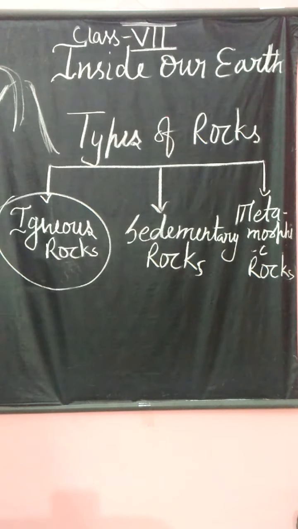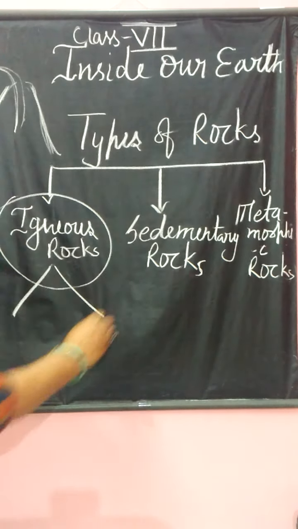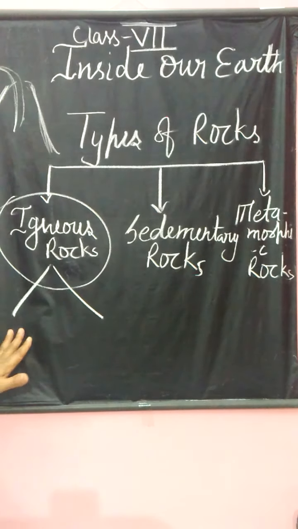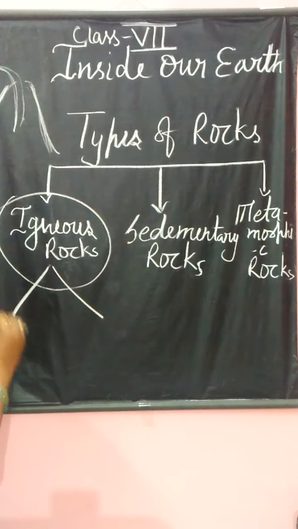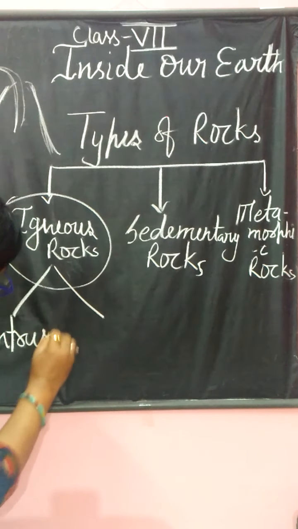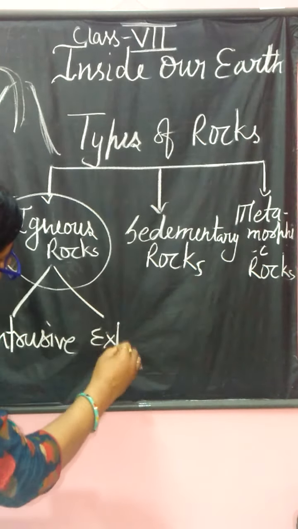So there are two types of igneous rock: intrusive and extrusive.